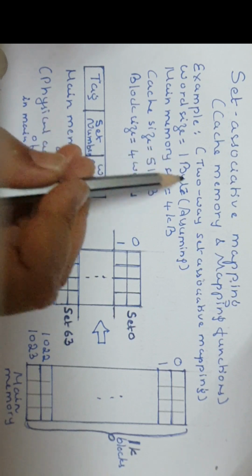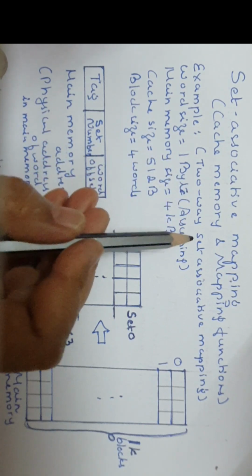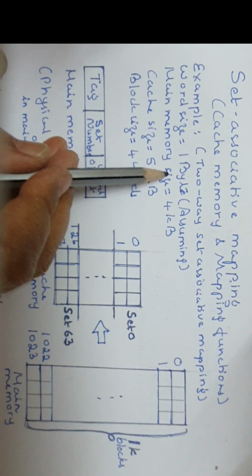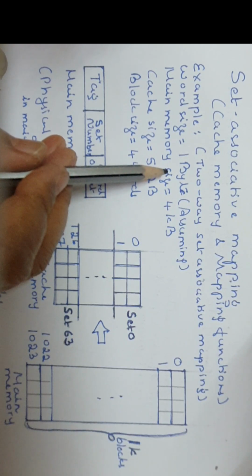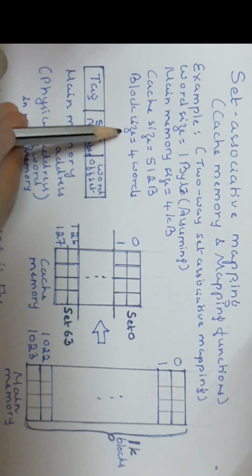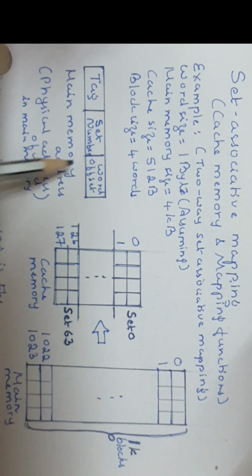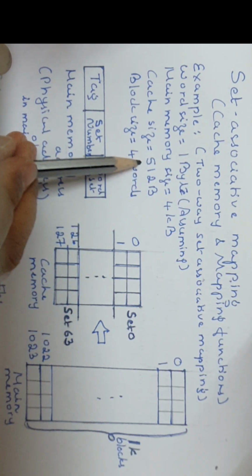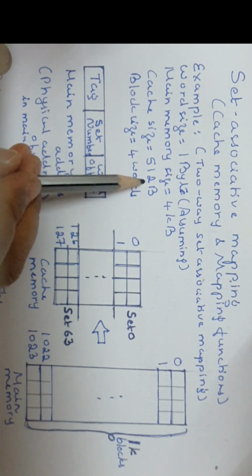If L is 2, then it is called two-way set associative mapping. Hence there are two kinds: one is fully associative mapping, another one is L-way set associative mapping. Because L is 2, we are considering two-way set associative mapping in the example.